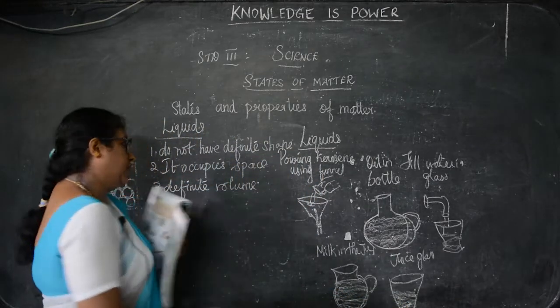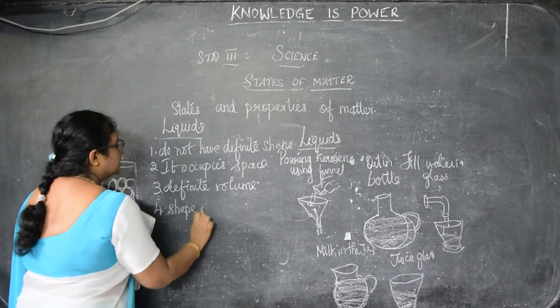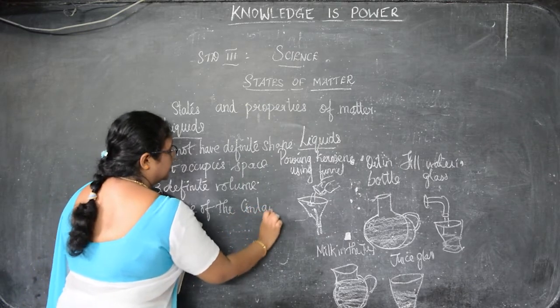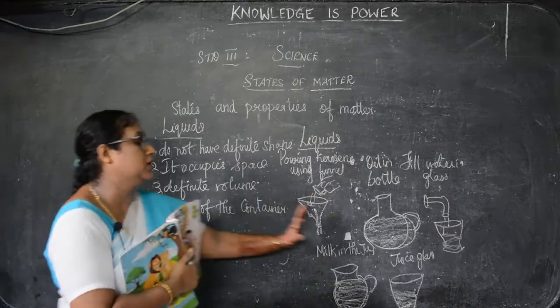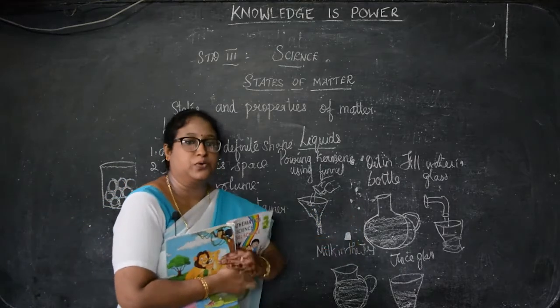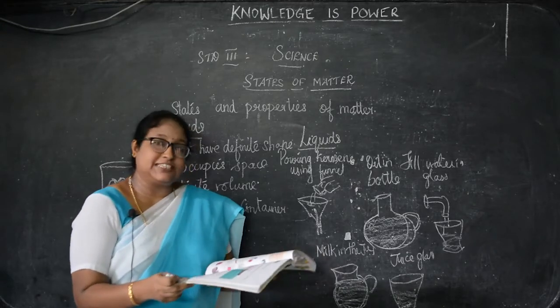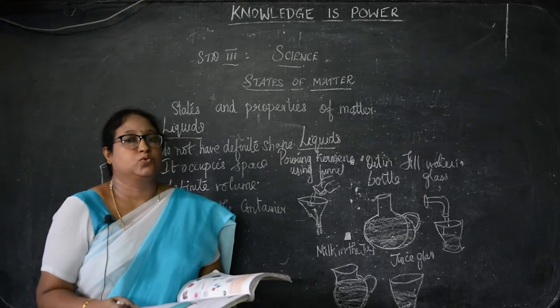They take the shape of the container. Already I said they take the shape of the container. Whatever container you pour the liquids into, the shape changes accordingly. Shape of the container in which they are filled. The water moves from one place to another.